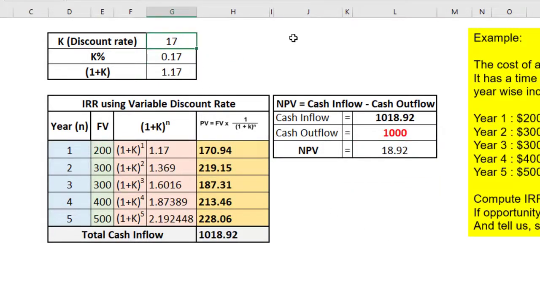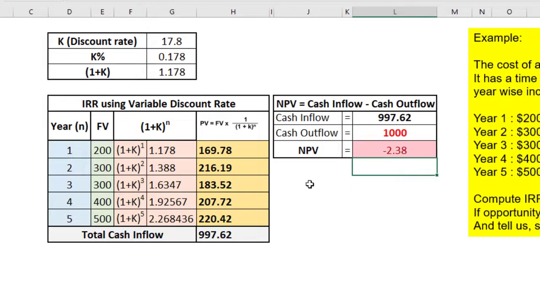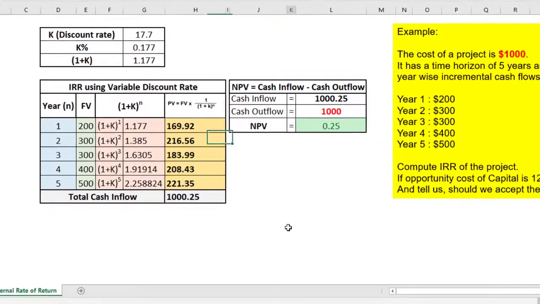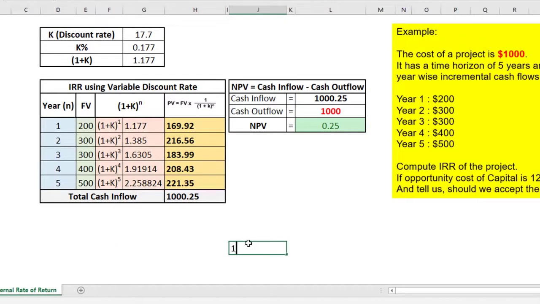Now at 17.5, we're close. Let's try 17.7. Okay, we get the net present value as 0.25. So let's try 17.8. Okay, it becomes negative 2.38. So at a discount rate of 17.7%, the net present value is 0.25, which is close to 0. Therefore, we need to consider this 17.7% as our internal rate of return.